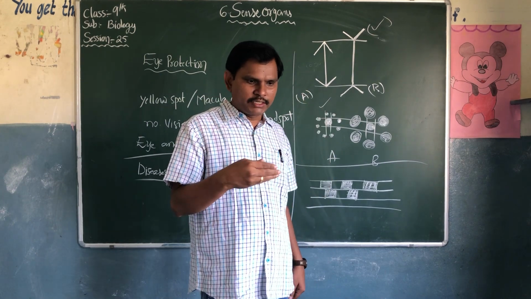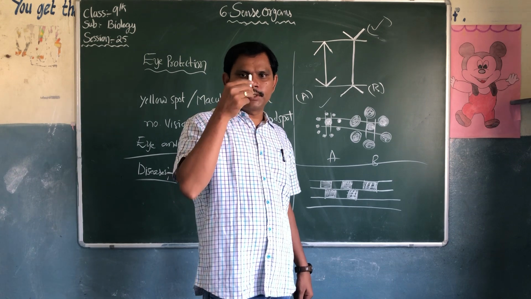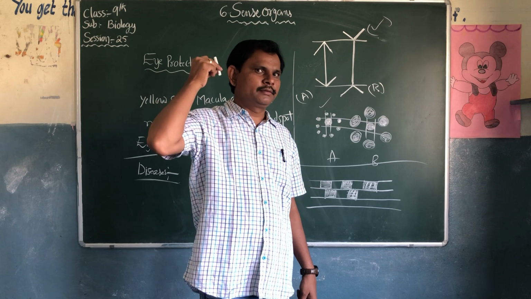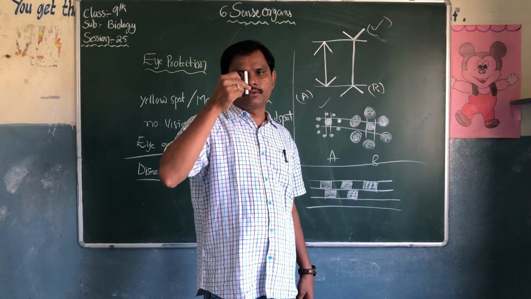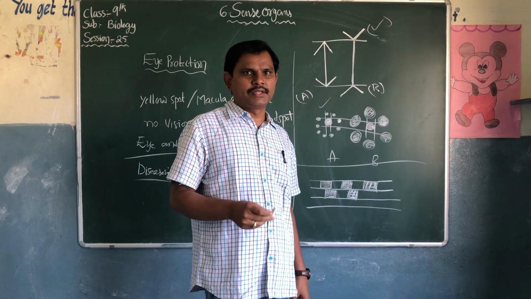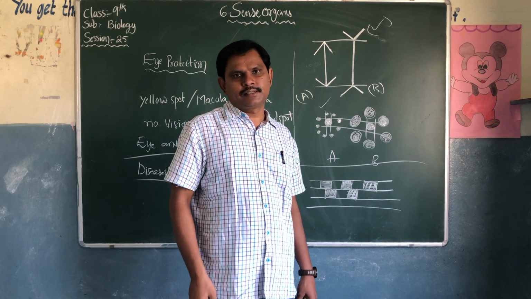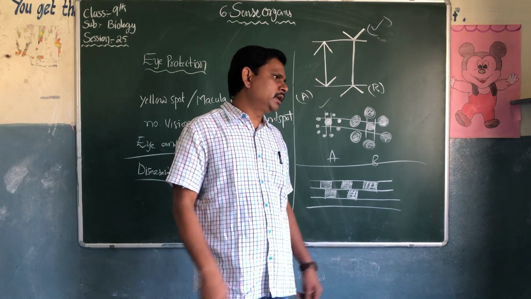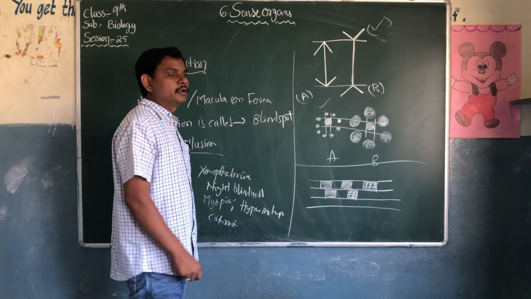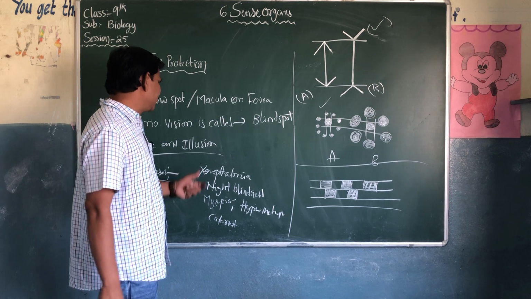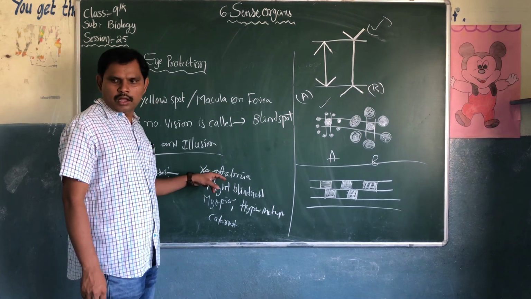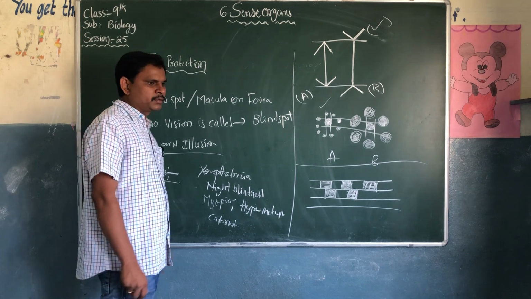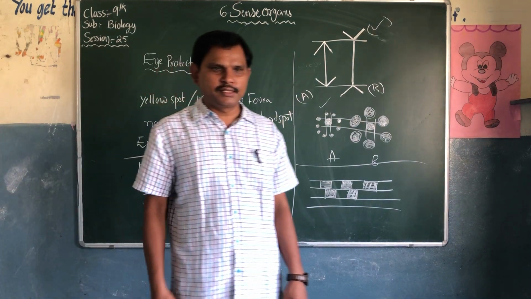If nearsighted, this chalk piece will fall at the back side of the eye, so we have to take it away from the eye. That's why we wear spectacles, which show the size smaller. There are so many differences you can see in physics also. These are the diseases: xerophthalmia, night blindness, myopia, hypermetropia, cataract. There are so many diseases.